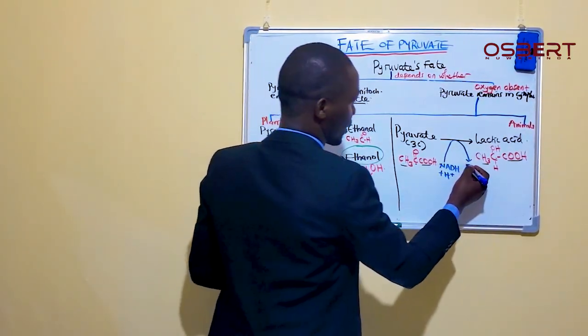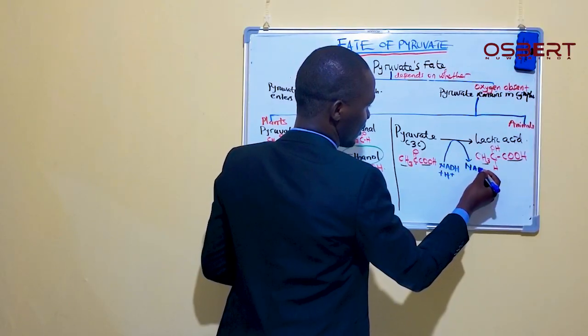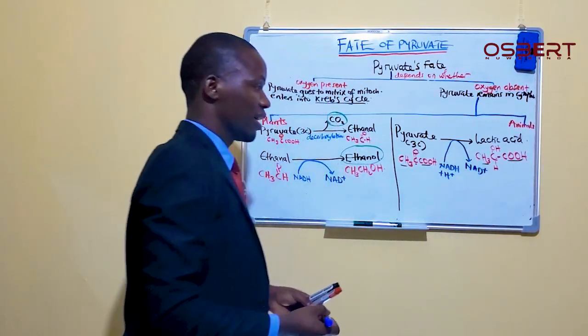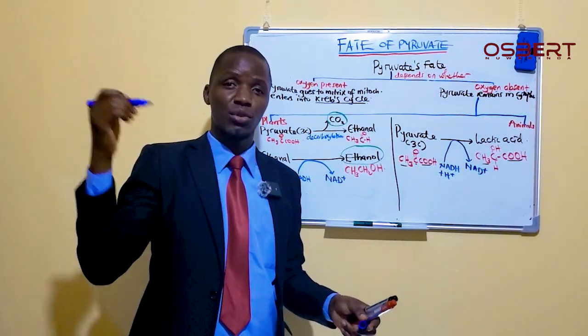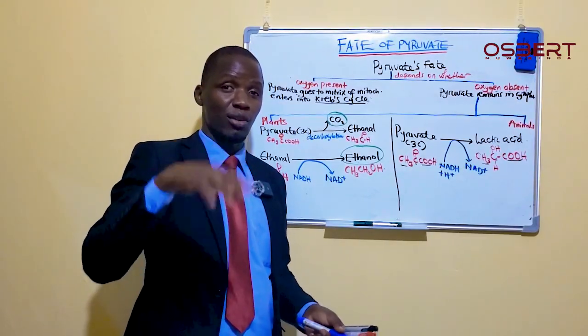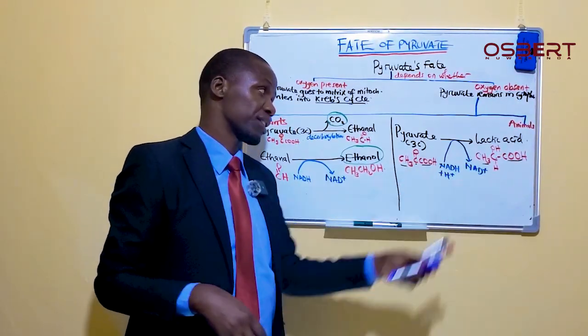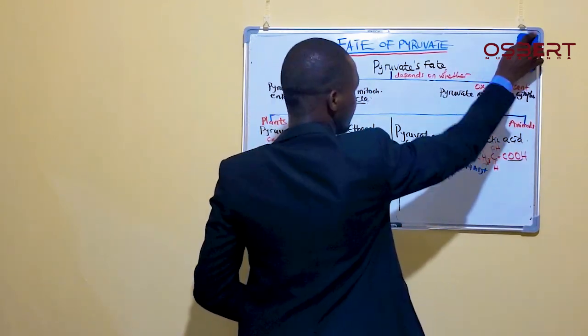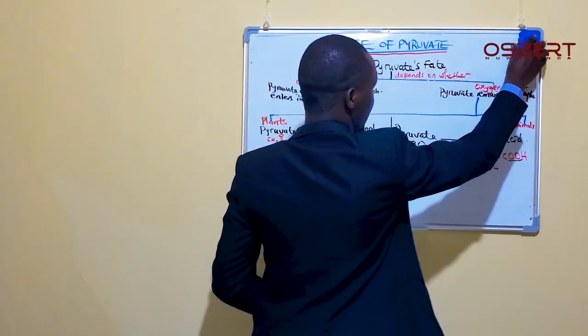When they are put like this, it is the reverse of the other equation we already explained when we were looking at glycolysis. So you can leave it like that, or you can simplify it.